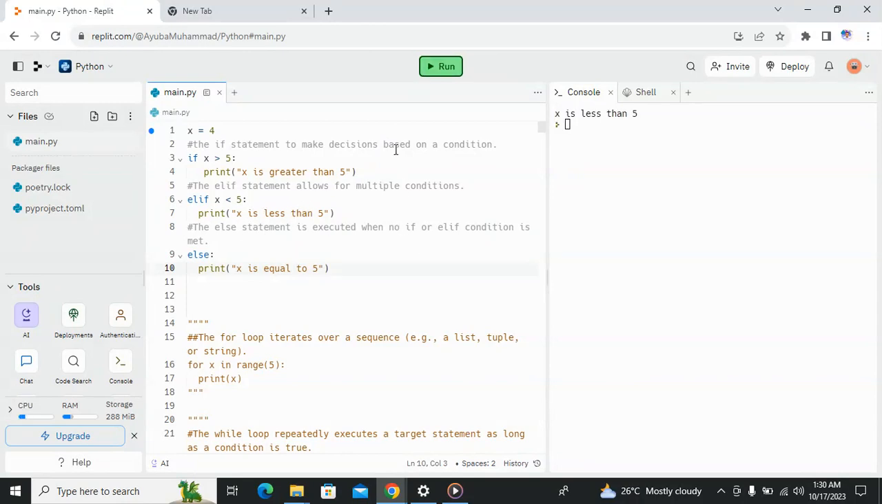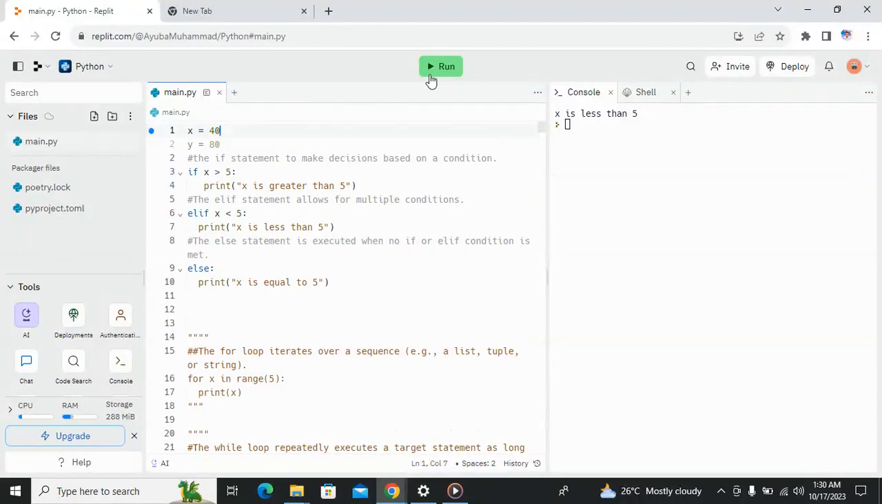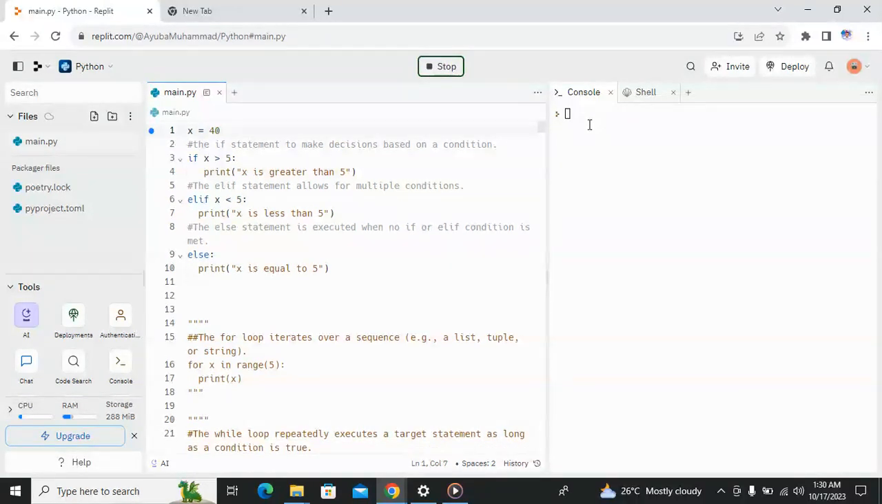So I have test run it. You can see x is less than 5. If you can maneuver, let me put 0 so that it turns back to 40, and we run it. You see it is going to output greater than 5. Yeah, so that means this block of code ran.